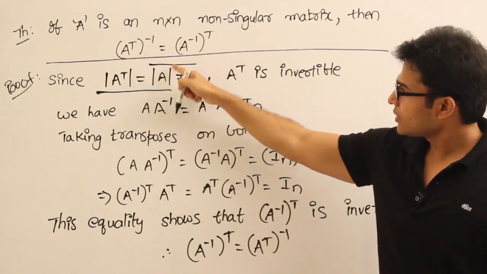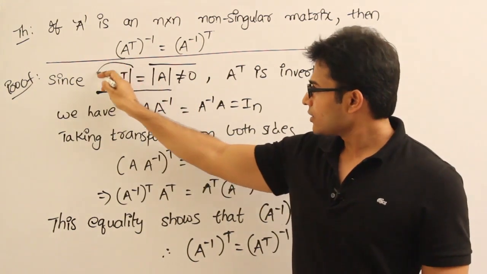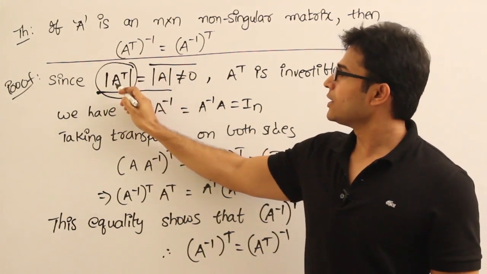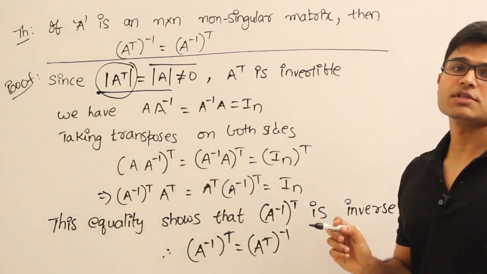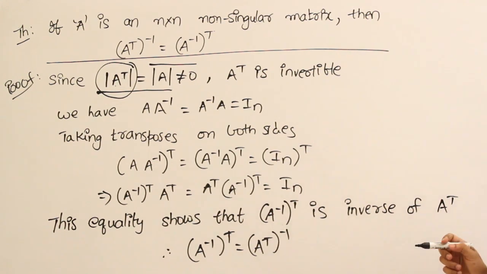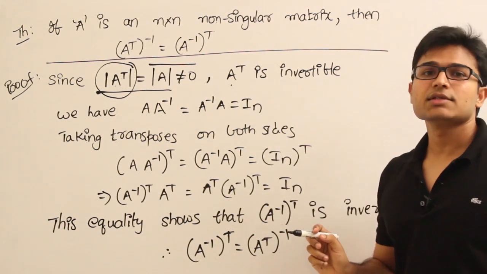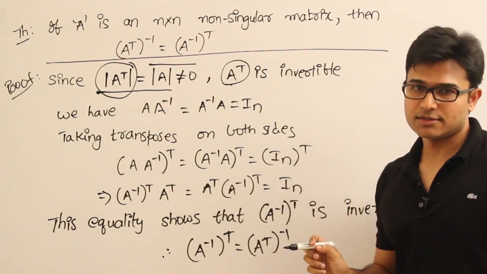Therefore, from this one I am writing this. So what can we derive from that? That even this one, the A transpose determinant is also not equal to 0, which means A transpose is non-singular. Now since A transpose is non-singular, what can we say? That A transpose is invertible, which means it is going to have an inverse which exists.